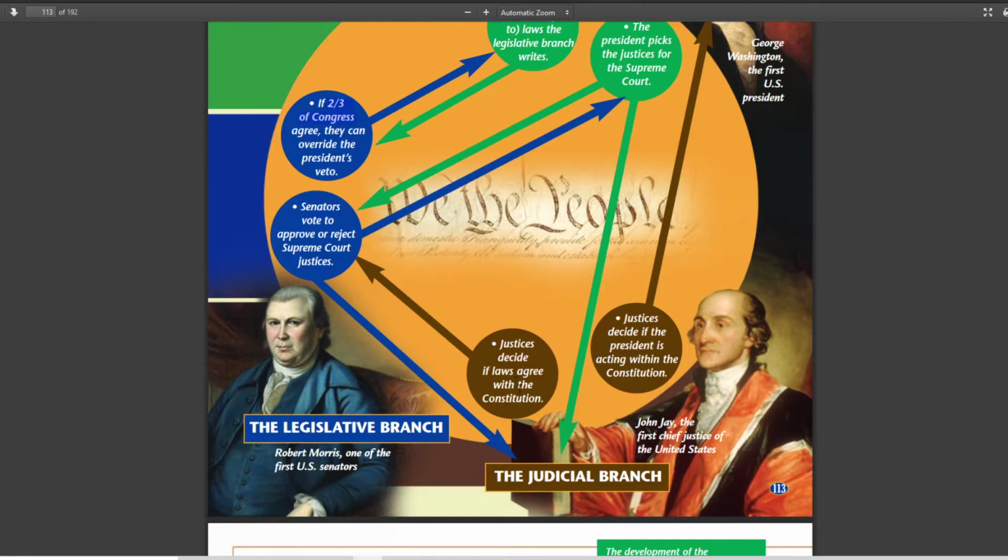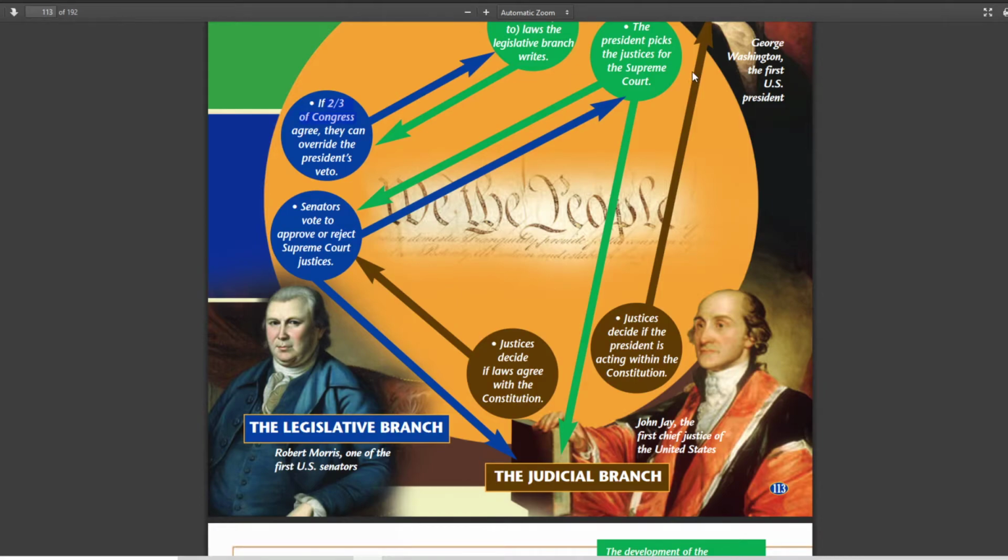They decide if the laws agree with the Constitution. So if the Congress makes a law that's against the Constitution, then they can strike it down. Likewise, if the president does something that goes against the Constitution, let's say he starts shutting down newspapers because he doesn't like what they're writing about him, the justices can say that he's acting outside of the Constitution and they get to tell him to stop.